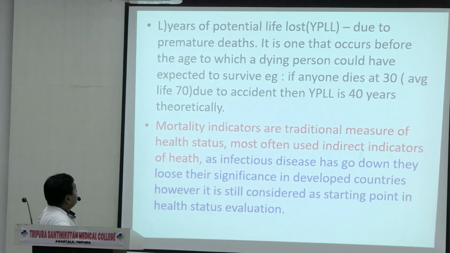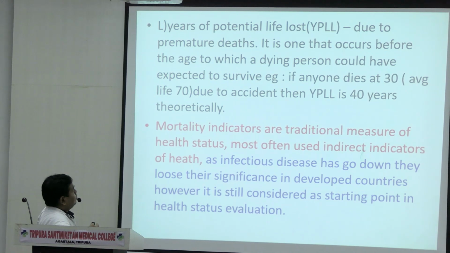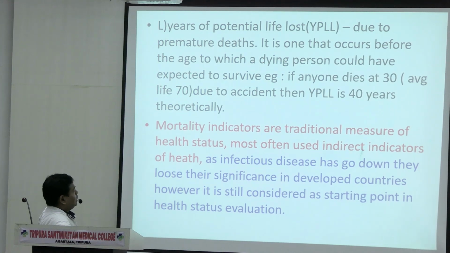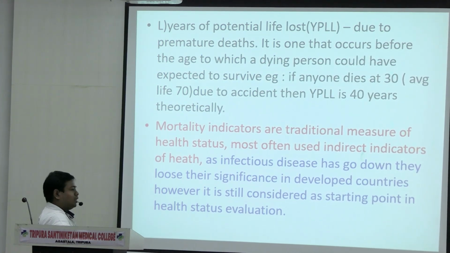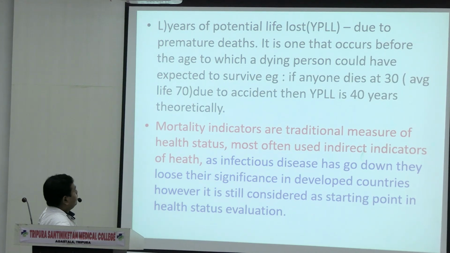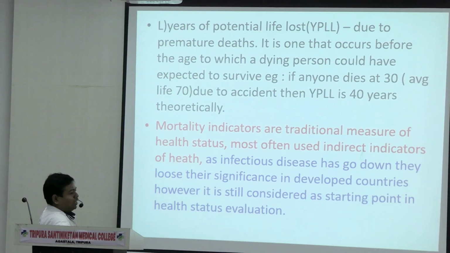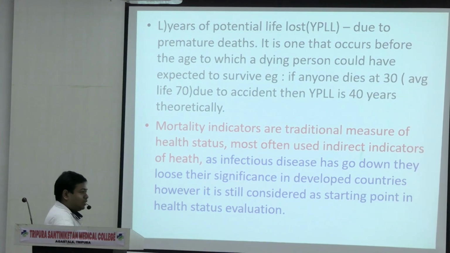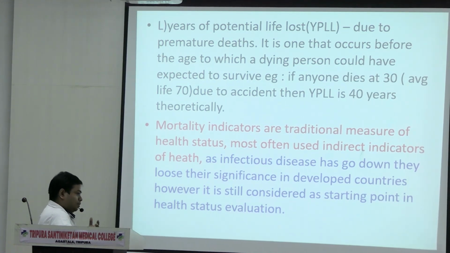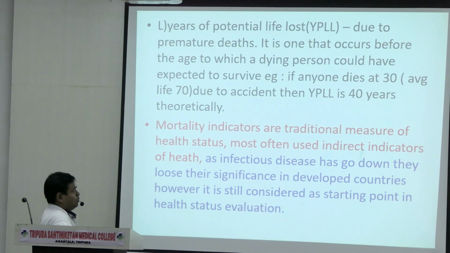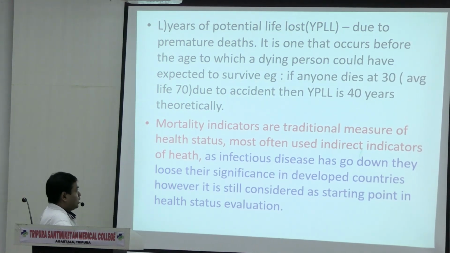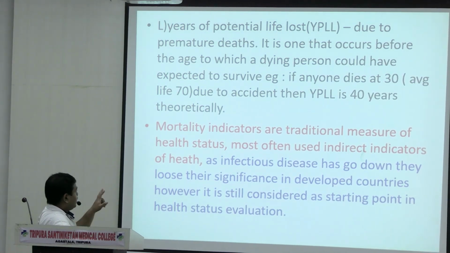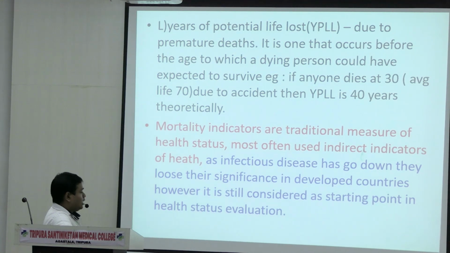In the first slide, okay? See, years of potential life lost are due to premature deaths, which occur before the expected age of a dying person. If a person on average may live up to 70 years, but died at 40 years, then 30 years of his life is lost. This is called years of potential life lost. Mortality indicators are traditional measures of health status, most often used as indirect indicators of health.